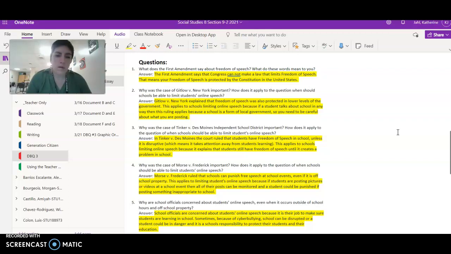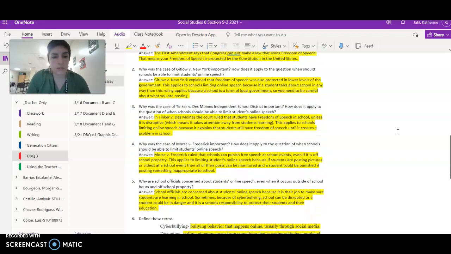Number two, why was the case of Gitlow versus New York important? How does it apply to the question, when should schools be able to limit students' online speech? The answer, Gitlow versus New York explained that freedom of speech was also protected in lower levels of the government. This applies to schools limiting online speech because if a student talks about school in any way, then this ruling applies because a school is a form of local government. So you need to be careful about what you are posting.